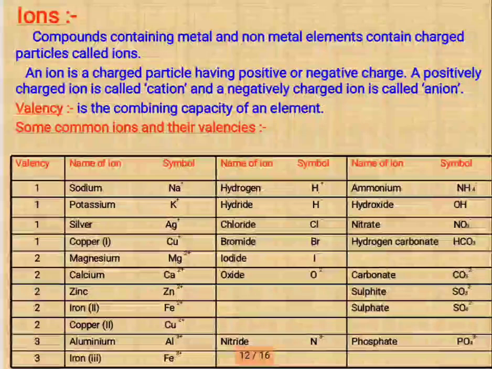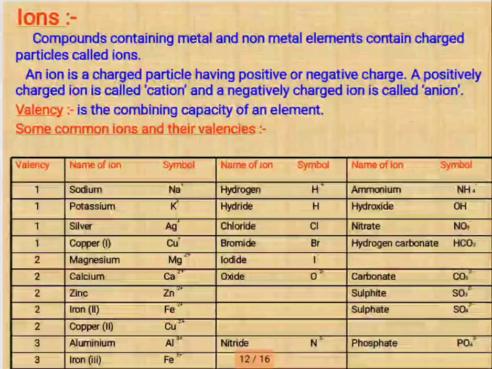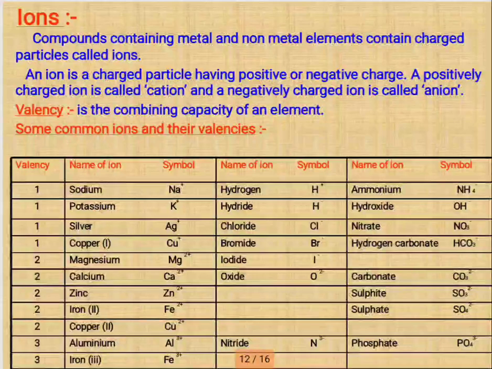Next we discuss ions. Compounds containing a metal and non-metal elements contain charged particles. It's called ions. An ion is a charged particle having a positive or a negative charge. A positively charged ion is called a cation and a negatively charged ion is called an anion.